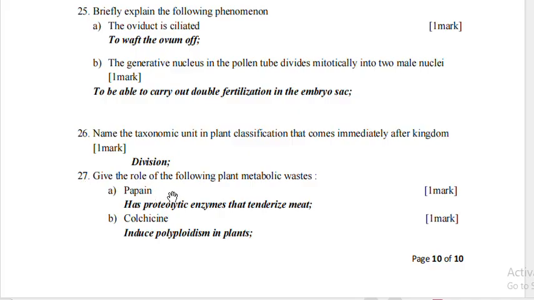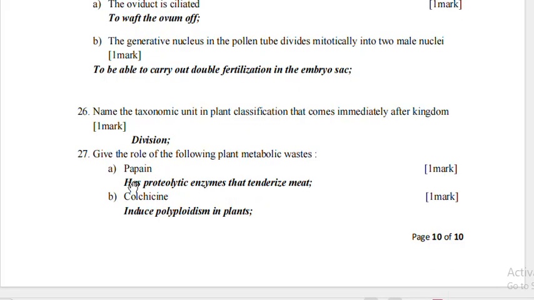Give the role of the following plant metabolic waste. Papain: the role of papain is to tenderize meat, it is a meat tenderizer. Colchicine induces polyploidy in plants, or you can say it is used in plant and animal breeding.